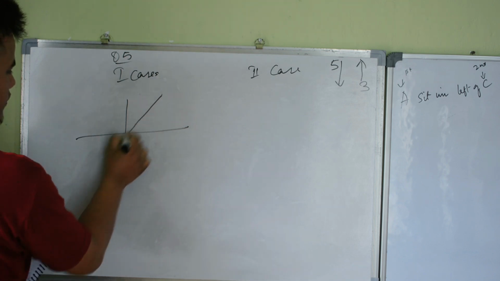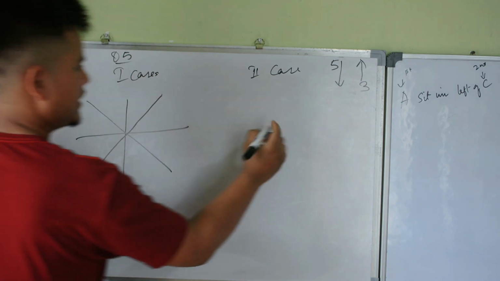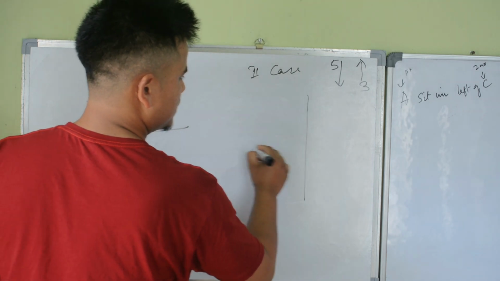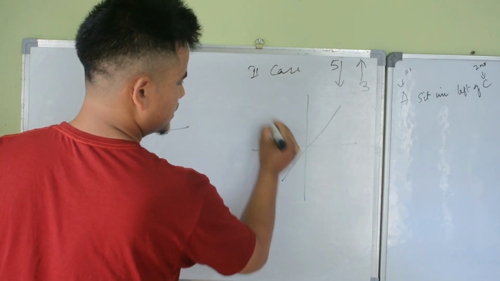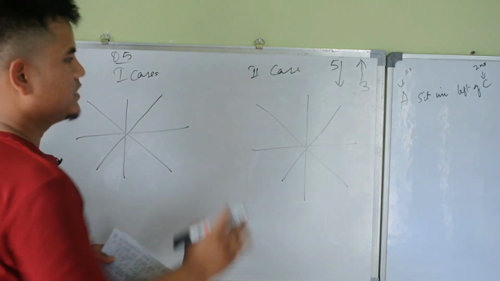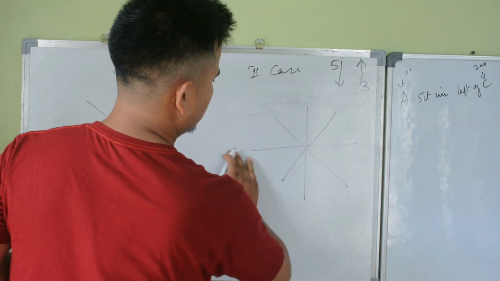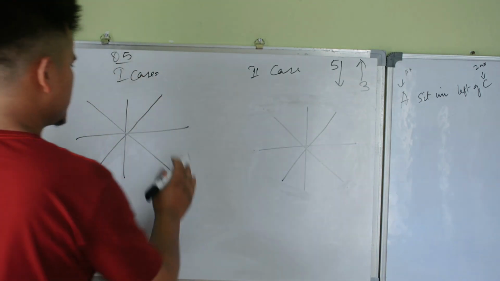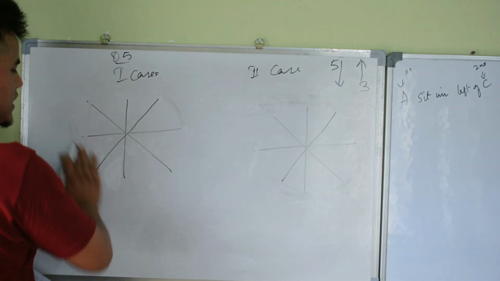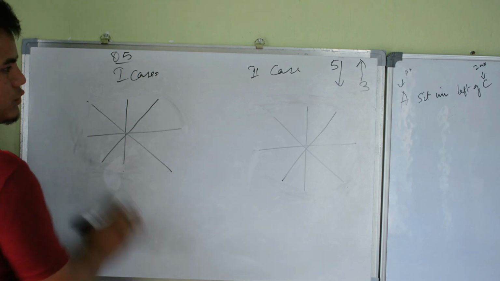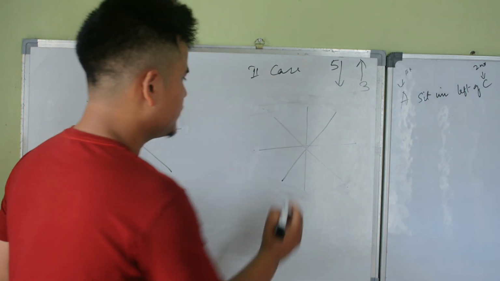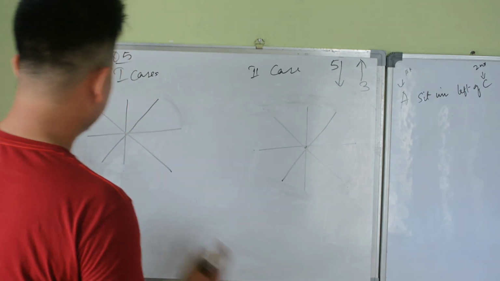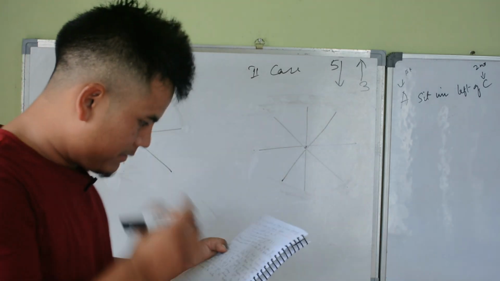4, 5, 6, 7, 8. Eight people are there. Some of them are facing to the center, some of them are facing away from the center. So we have to go with 2 cases. We have 2 cases. Case 1.